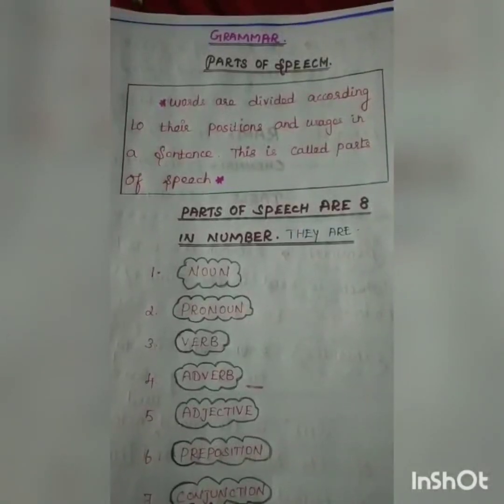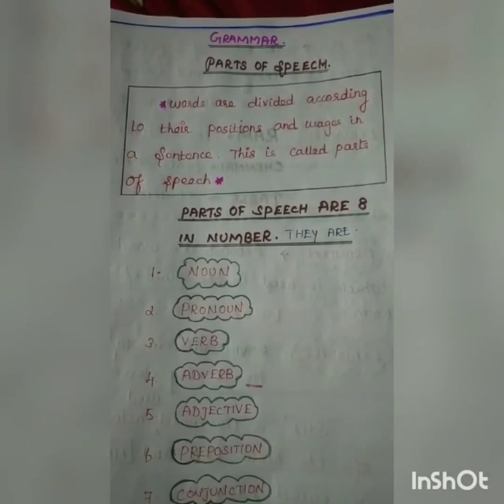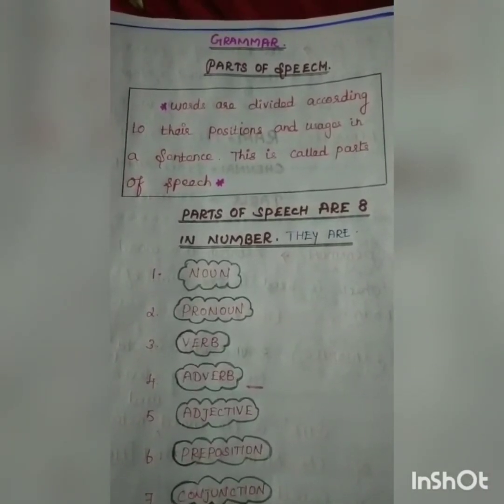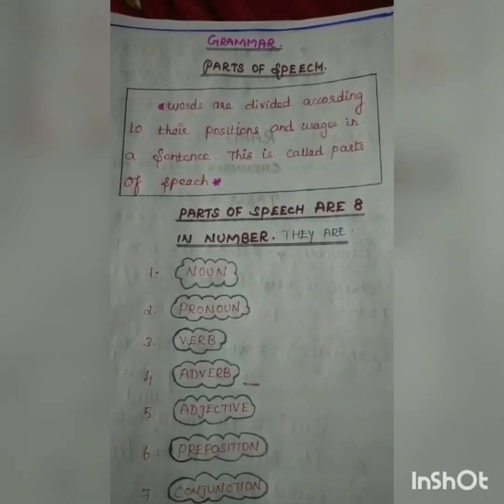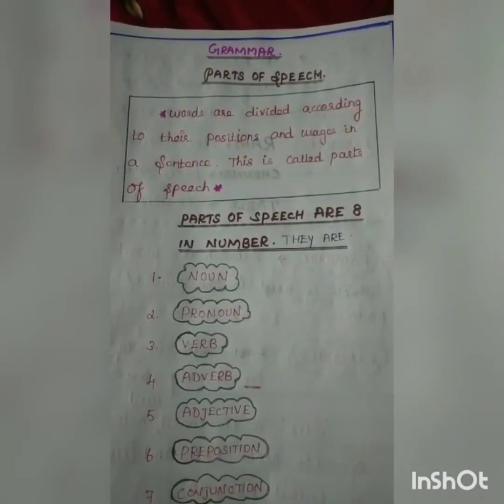Students, let us move on to the grammar topic, parts of speech. What the title indicates here is, what are the important things for a speech? For example, parts of a body. What are the parts of a body? We used to say eyes, ears, nose. These are all important for a human being. Likewise, while speaking, we need all these things. That is parts of speech.